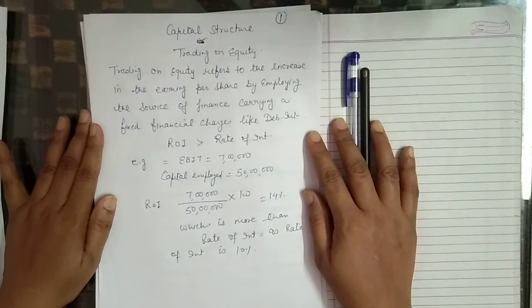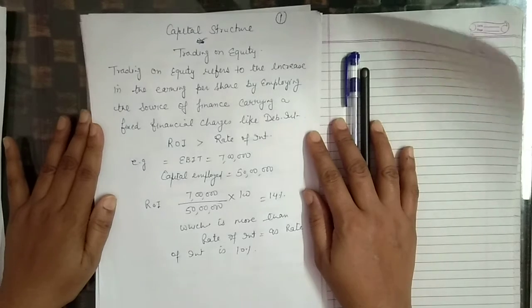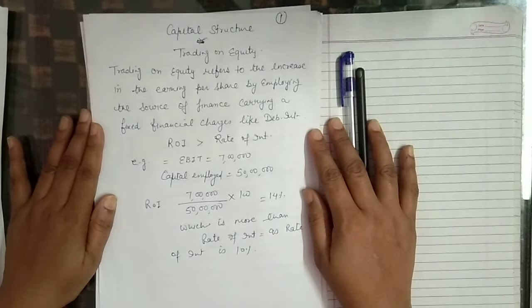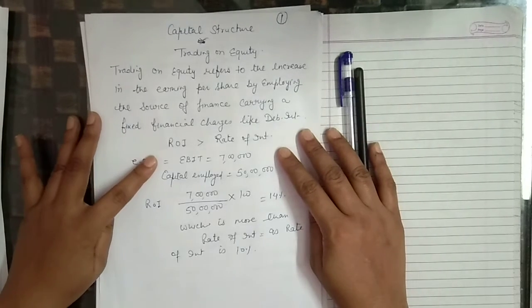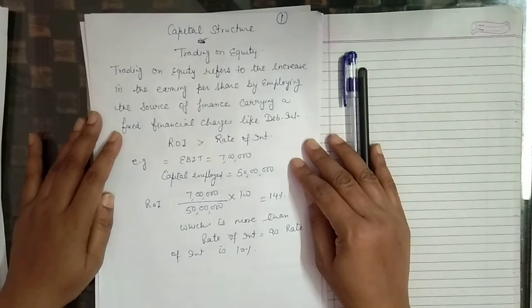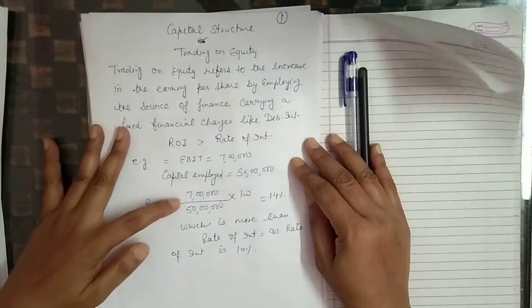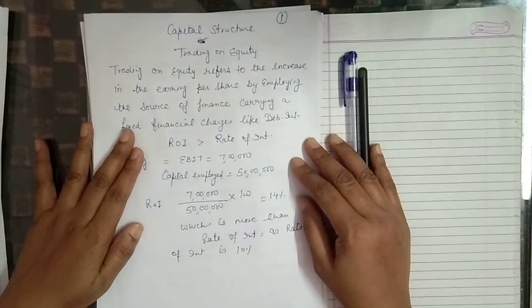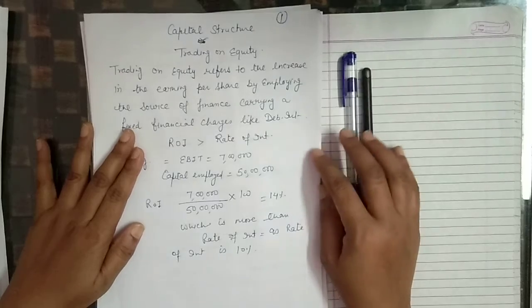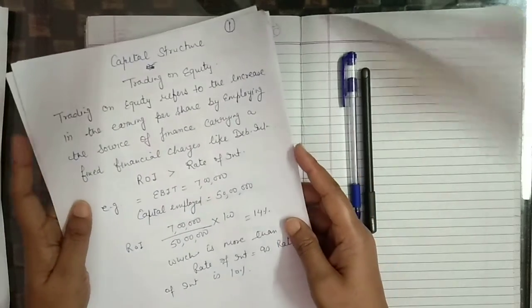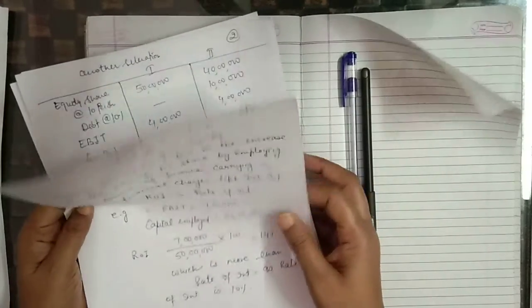How much debt we should use depends upon ROI and the rate of interest, as we have studied yesterday, in which we have taken EBIT of 7 lakh, earning before interest and tax, and capital employed of 50 lakh. ROI means EBIT divided by capital employed, 7 lakh divided by 50 lakh into 100. ROI is 14%, which is more than the rate of interest, as the rate of interest is 10%, which was given in yesterday's example. Now we take another example.